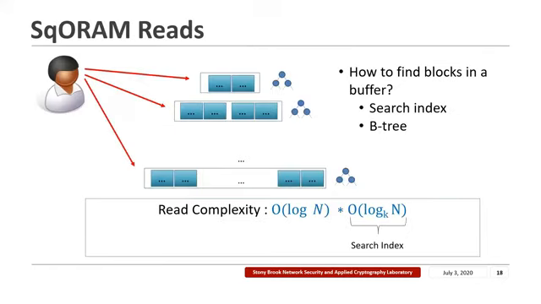Now let's look at the procedure for reading blocks in SqORAM. For this, we need to first identify the buffer in which a block currently resides, and then we need to locate the block within that buffer. Since blocks in a buffer are sorted on their logical addresses, we can store a search index which will allow us to efficiently search for a particular block in a particular buffer. This search index can be implemented like a simple B tree. The read complexity of SqORAM in this case turns out to be big O of log n times big O of log n base k, where k is the fan out of the search index. Ideally, we want a lower read complexity, and so we introduce several optimizations.